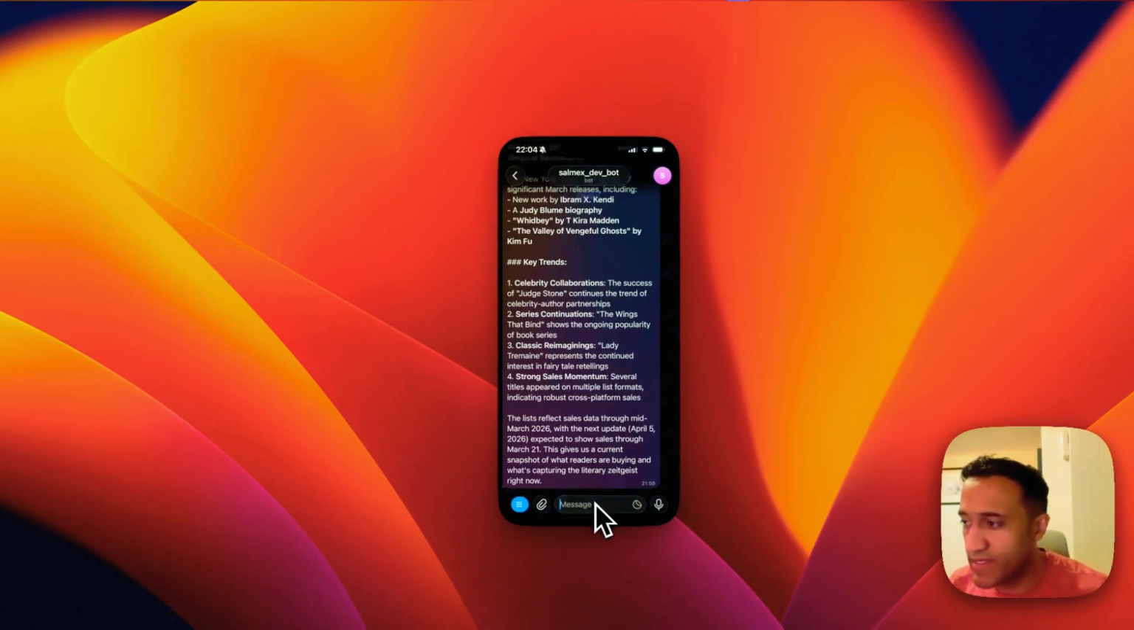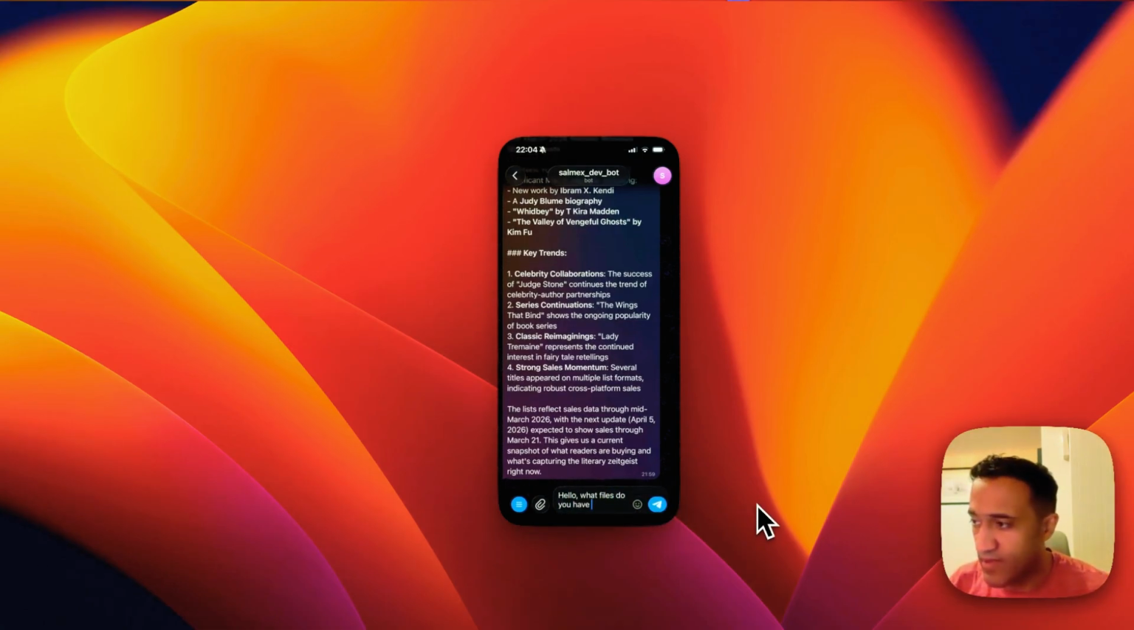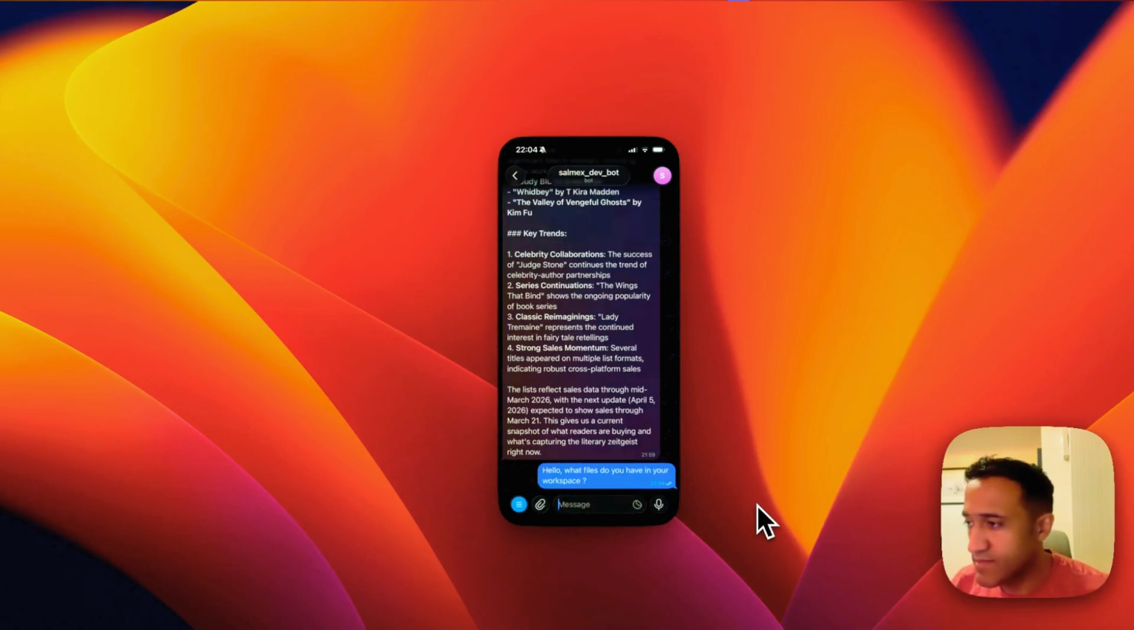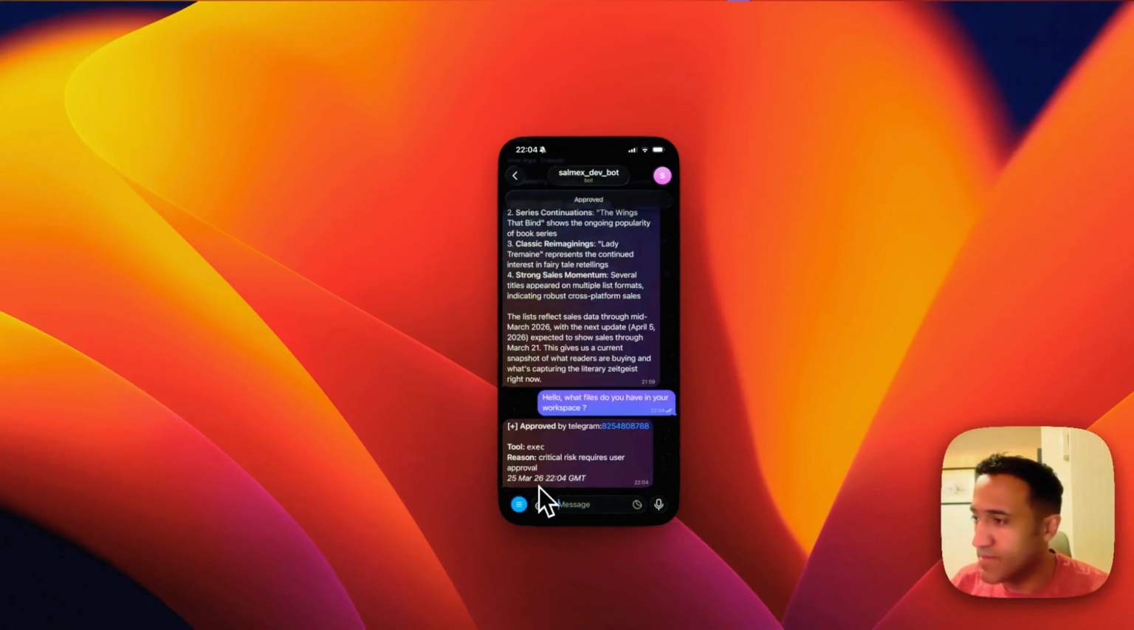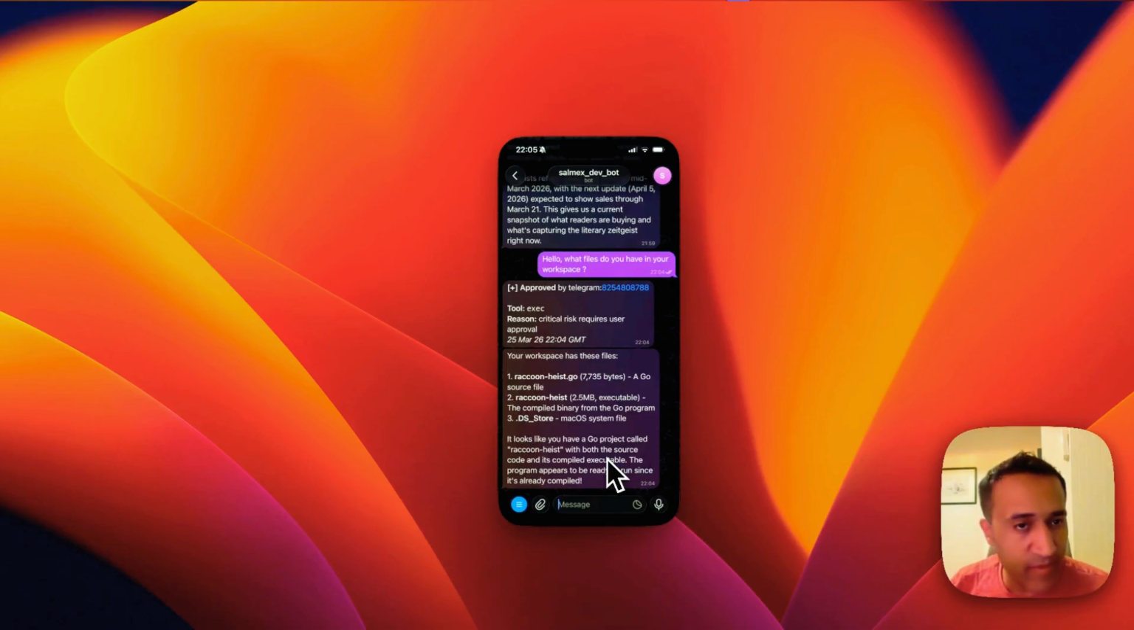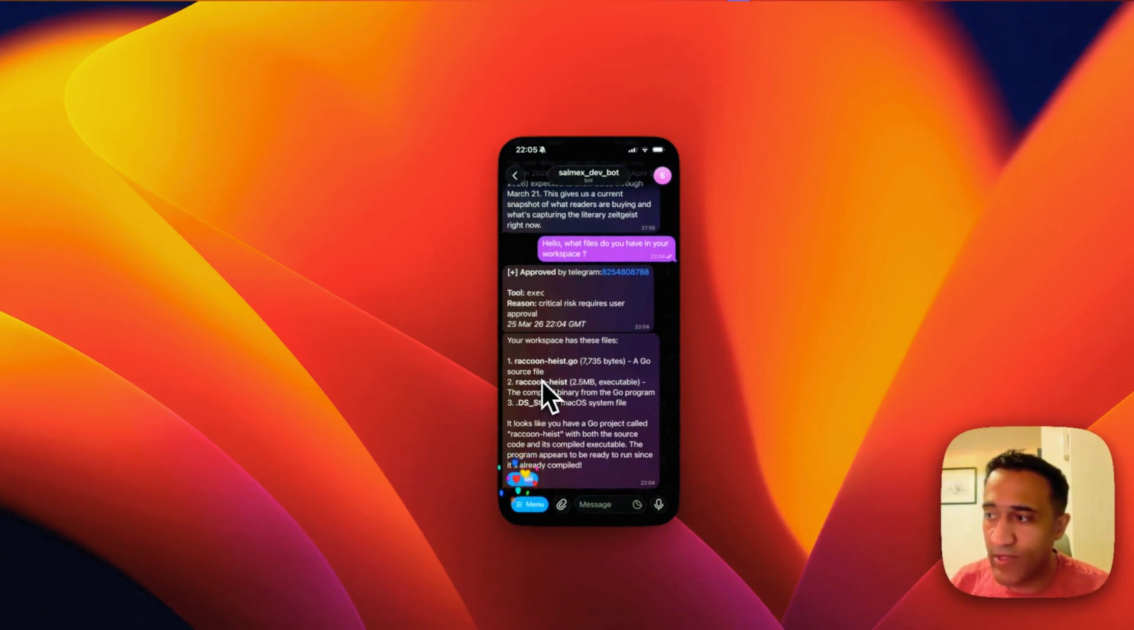Here I am connected, and I will ask what files do you have in your workspace. As you can see here, commands would require approval, and you get to approve them through Telegram. And the Salmex.io system has been able to detect the raccoon game that we created earlier, and actually told us exactly what are the files that are available.